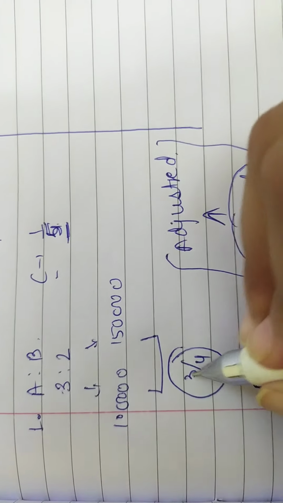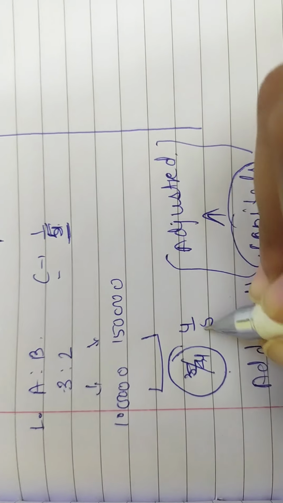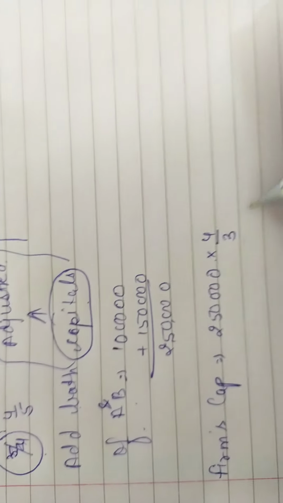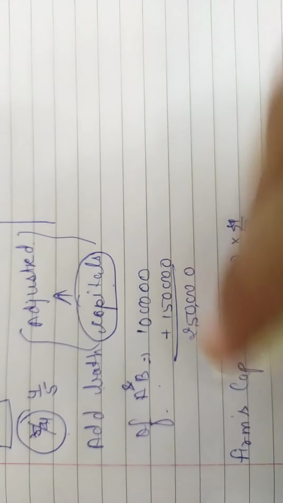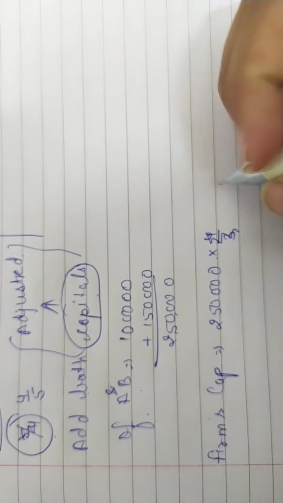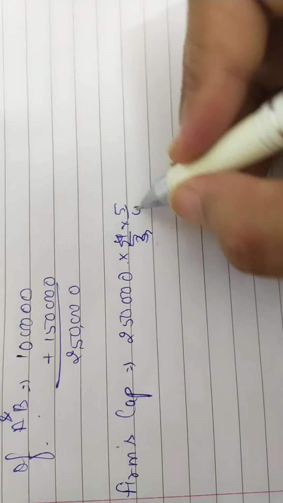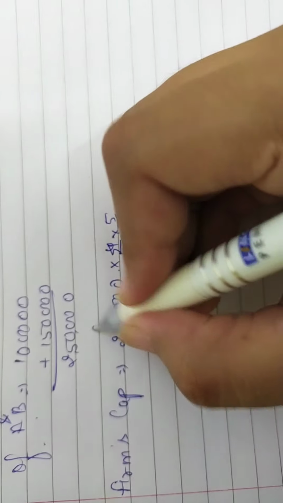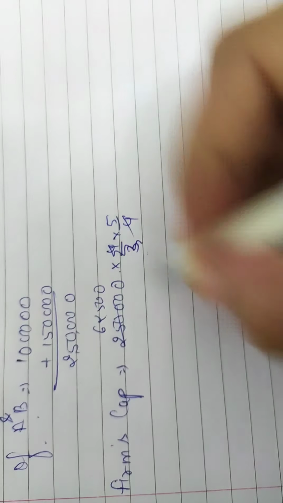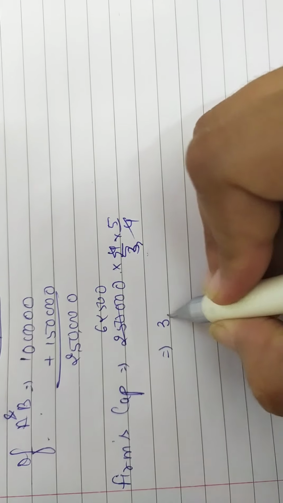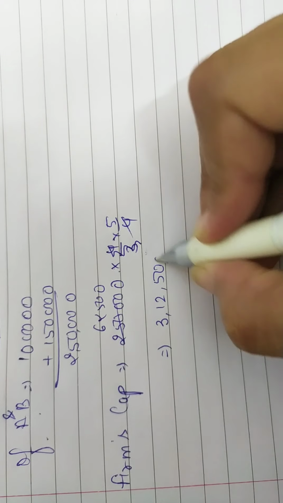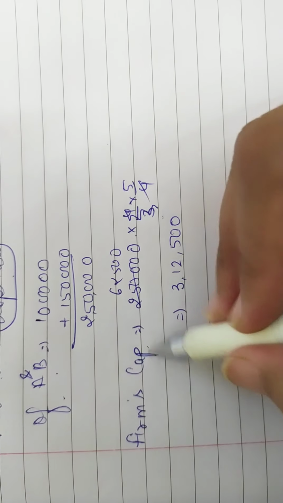So the rest of the part will be 4/5. And here we will take the reciprocal of the share 4/5, that is 5/4. So we will cut it. That is 62,500 and 3,12,500. This will become the firm's capital.